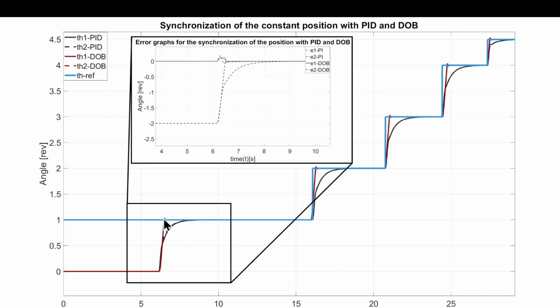In the experiment, we can obviously see that the disturbance observer, for both motors, even in transient, is synchronized. Here you can see 2 graphs on top of one another. The disturbance observer for both theta 1 and theta 2 is red in color, and it's almost indistinguishable from one another because they are synchronized even in transient. Using PID control, they're also synchronized in transient, but you can see a little bit of a gap between them. And obviously the convergence for the disturbance observer is faster. If you use an error graph, you'll see that both of them reach the steady state, and both reach the values that we want. But obviously the disturbance observer in our case is outperforming the PID controller.